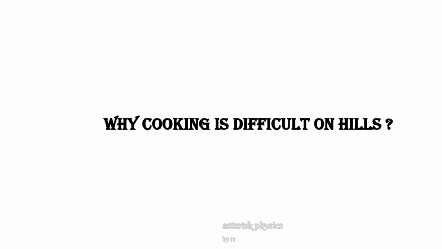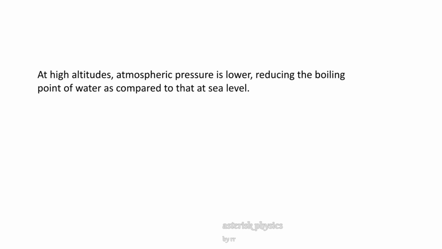Why is cooking difficult on hills? I told you the boiling point increases with increase in pressure and decreases with decrease in pressure. At high altitudes, atmospheric pressure is lower, reducing the boiling point of water as compared to that at sea level. So water starts boiling below 100 degrees Celsius.